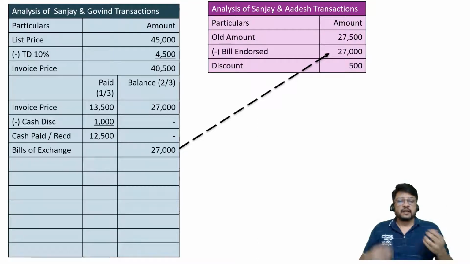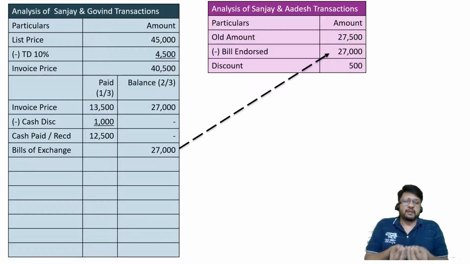Adesh is happy that he's getting payment today. That's why out of happiness, he is giving a cash discount. I hope it is clear to all of you. Okay. Then comes the next part.